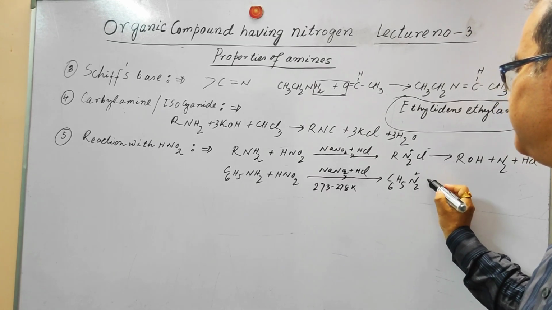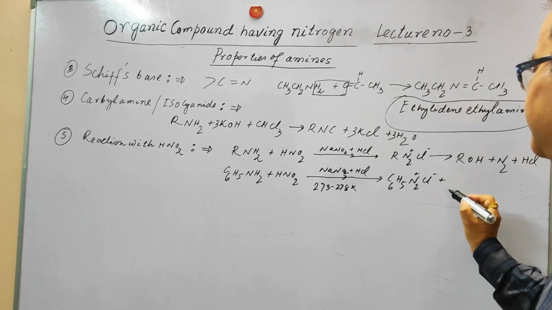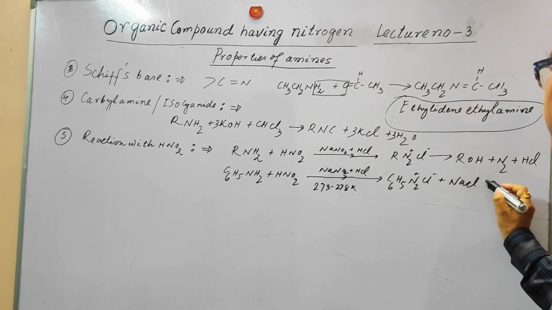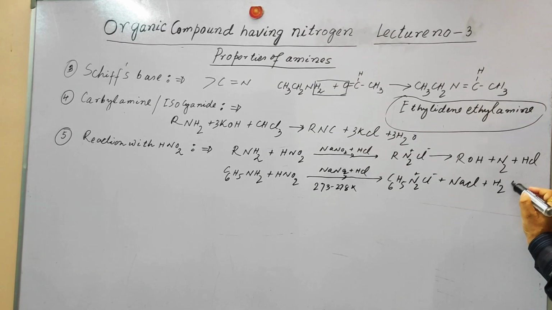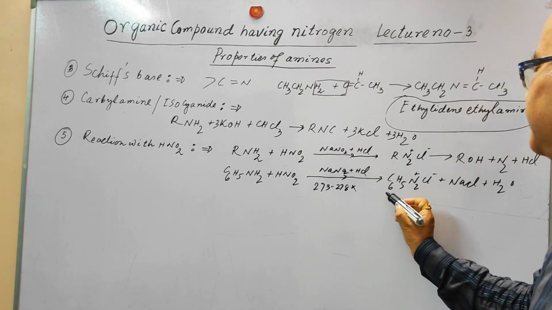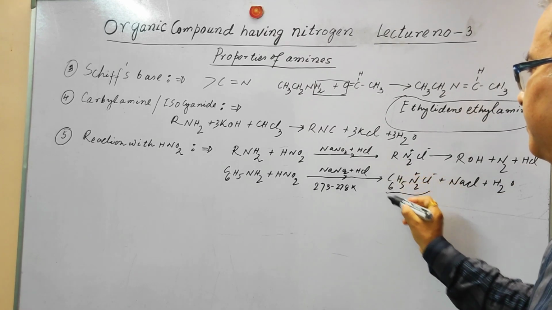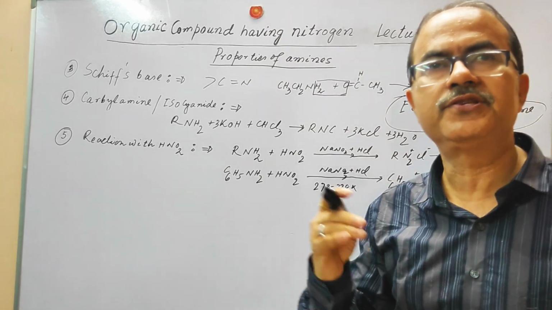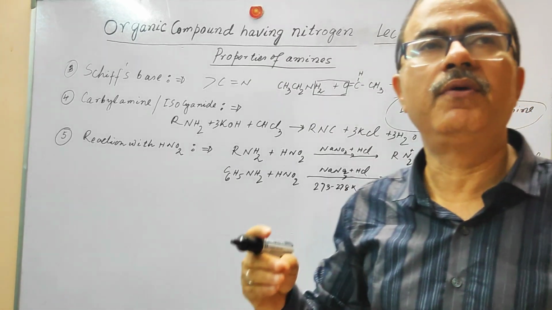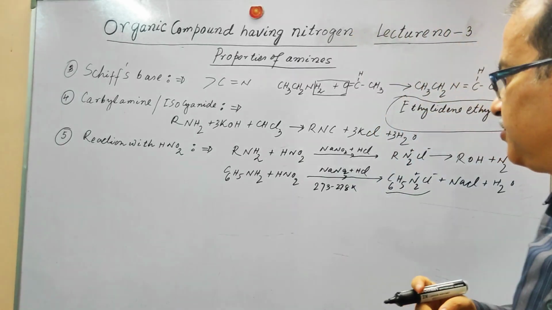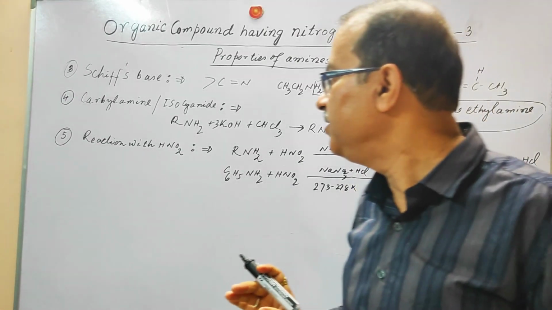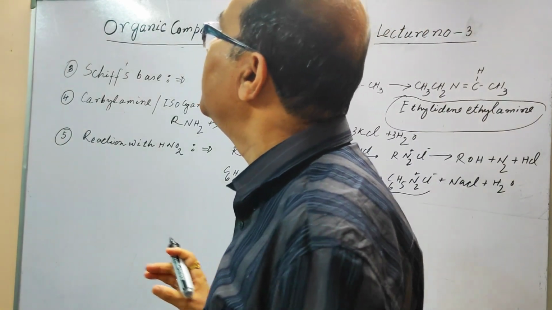This is benzene diazonium chloride, and you will find NaCl and H2O. So this is benzene diazonium chloride, and it is a very important compound. We will specially understand this compound in the coming videos. So this is the reaction with the HNO2.